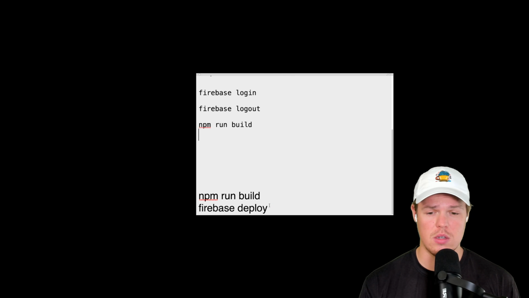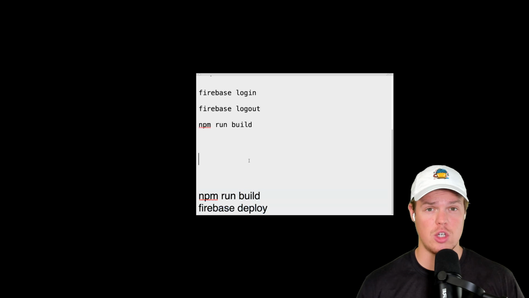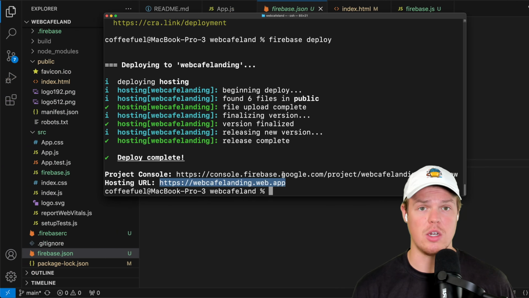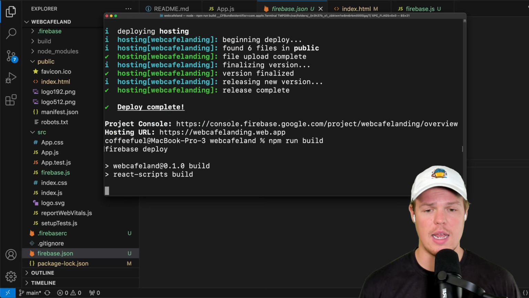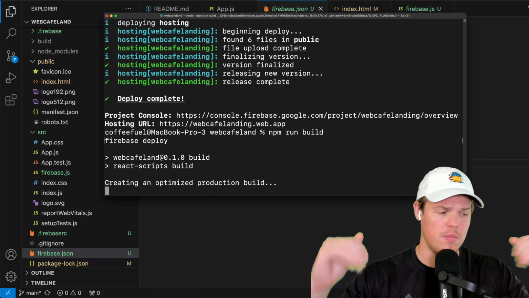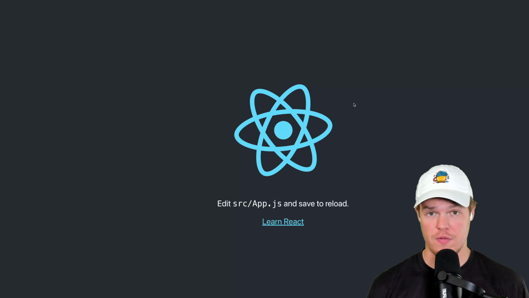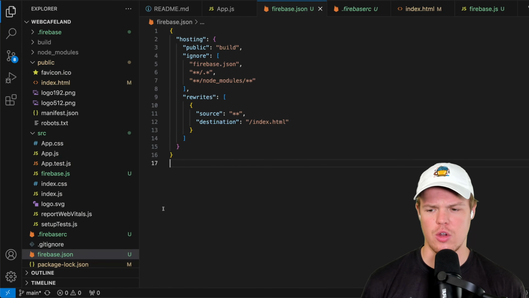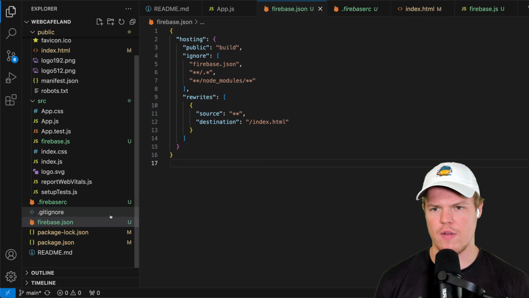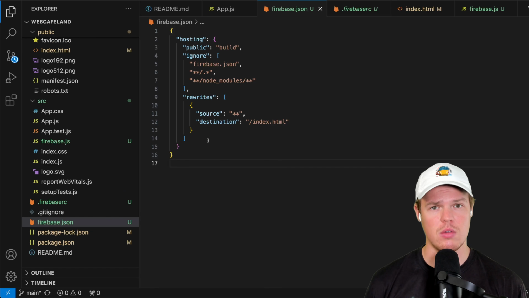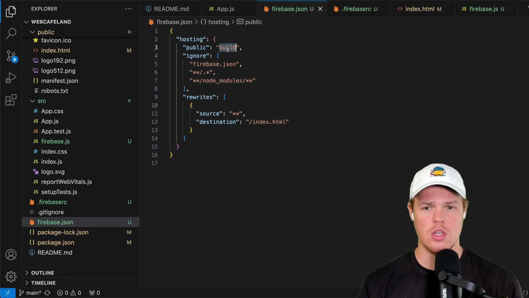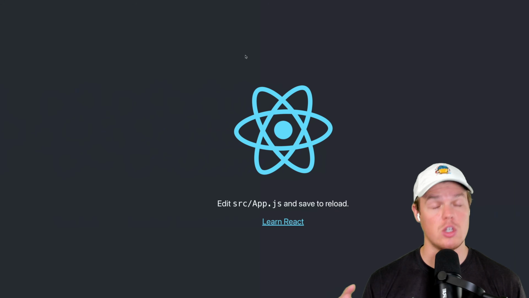And while we confirm this, we're going to do a little trick here. You can actually run two terminal commands simultaneously. So doing npm run build && firebase deploy pushes your entire application. I'm going to paste that and hit enter here. We're going to build it first and then deploy it. And there we go. It worked perfectly. There is one thing you need to change in order for this to actually happen. The issue that was occurring here was that the JSON was referencing the wrong area to build the deployment. So in this firebase.json, you're going to see public here. Switch that to build, and then this should push perfectly.